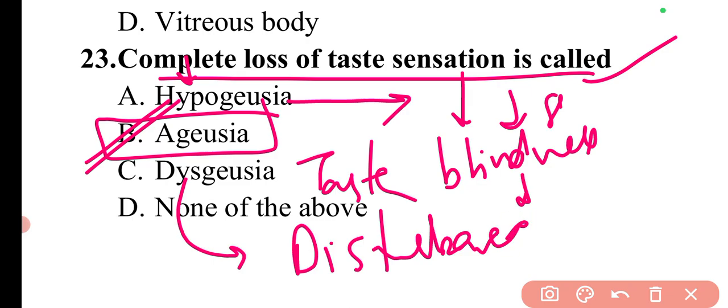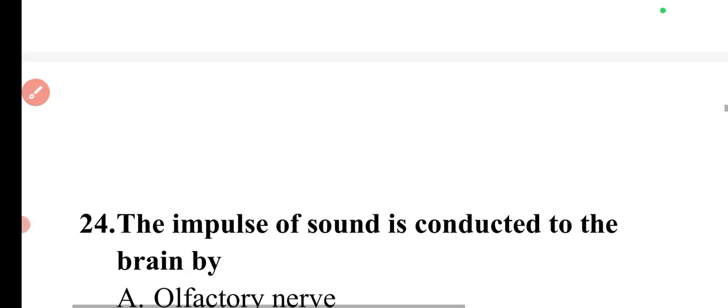Like sometimes our system is not that correct and we are not able to get the correct taste of a particular food item. So that condition is simply the disturbances in the taste sensation. After some time we will restore those taste sensations. Now moving to the next question.